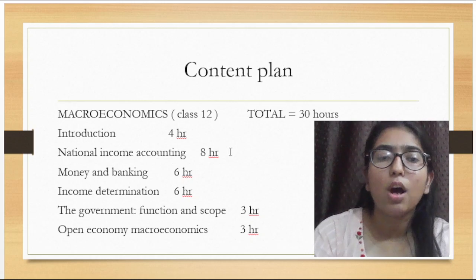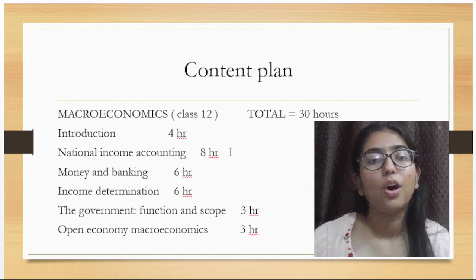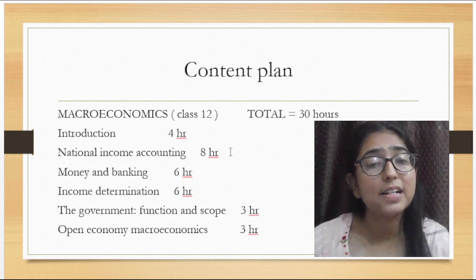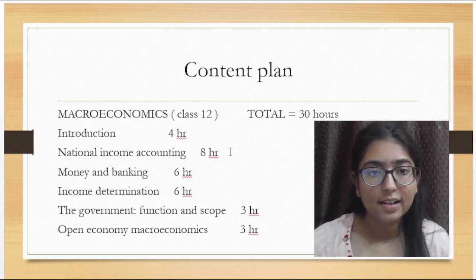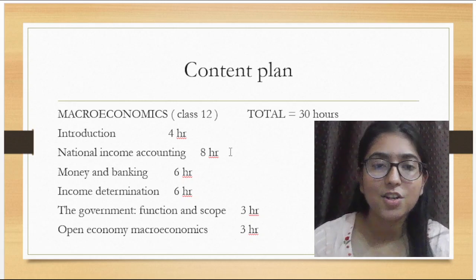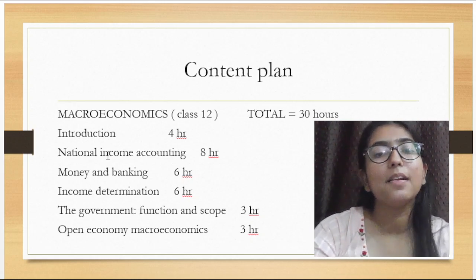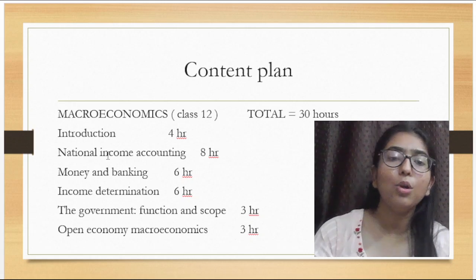Now in macroeconomics, you will be studying all the factors which affect our nation, or the factors which affect the whole of the country. For example, government decisions, government policies, all these factors affect our country at a large level. For example, we will be studying national income. So first we will have an idea what is national income. How do we know what the income is?